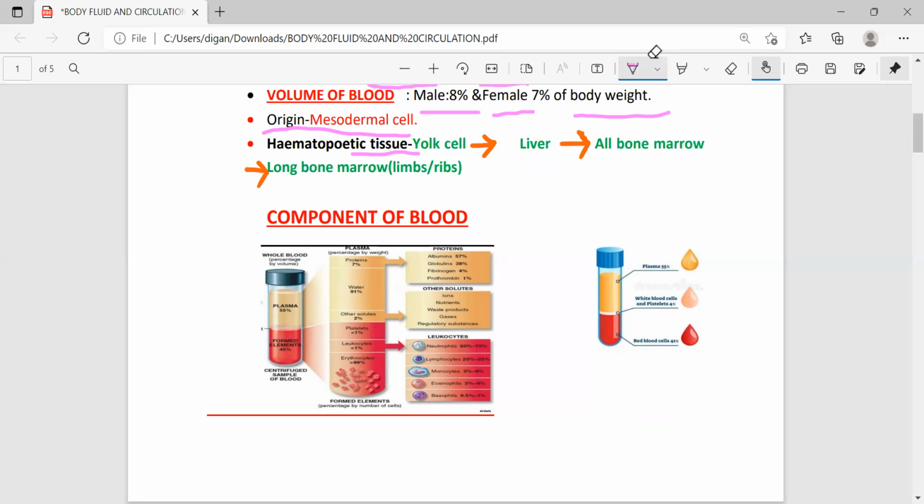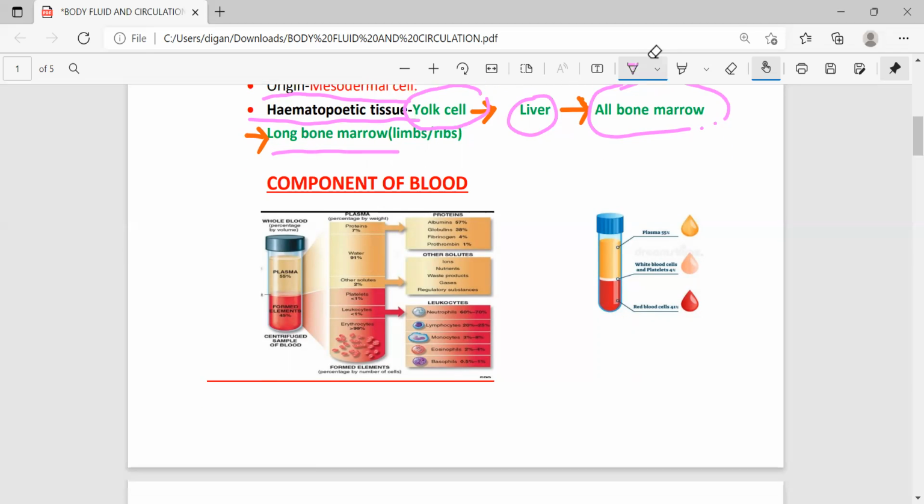Next important point is hematopoietic tissue, meaning the tissue where the blood is formed. Blood formation starts at the embryonic stage. Before the formation of bone within the embryo, blood starts forming in the yolk sac, then the liver, and after birth, blood formation takes place in the bone marrow, especially the long bone marrow, for example, limbs, ribs, etc.